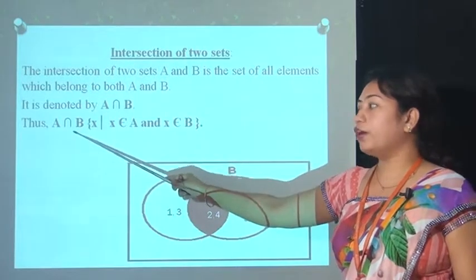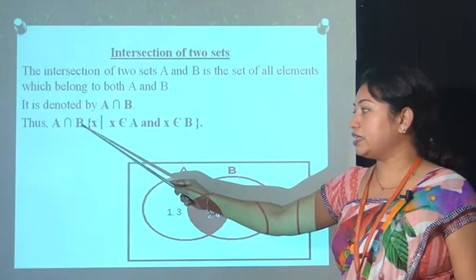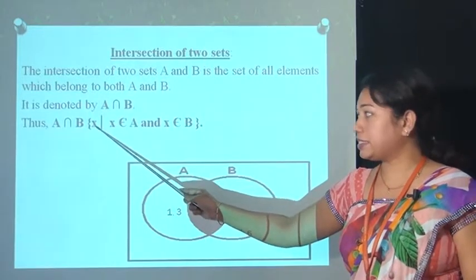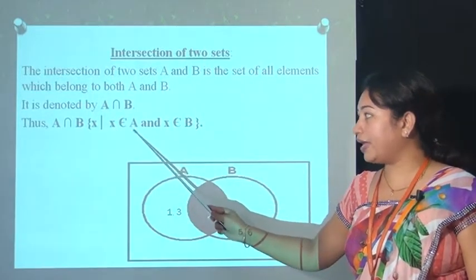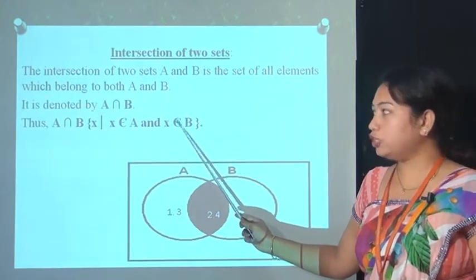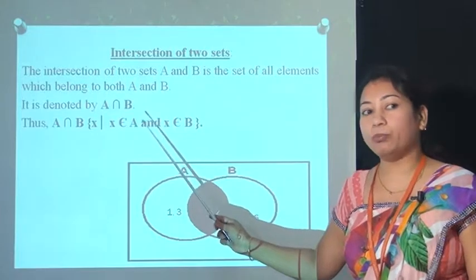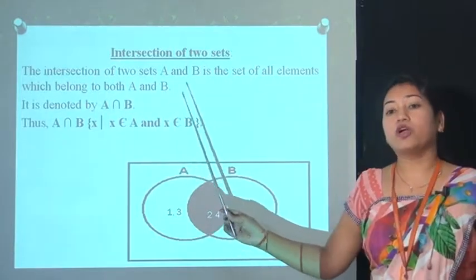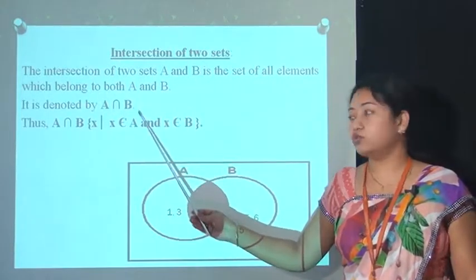The formula is: A intersection B is equal to the set of X such that X belongs to A and X belongs to B. That means the elements which are in both A and B, the common elements of these two sets.